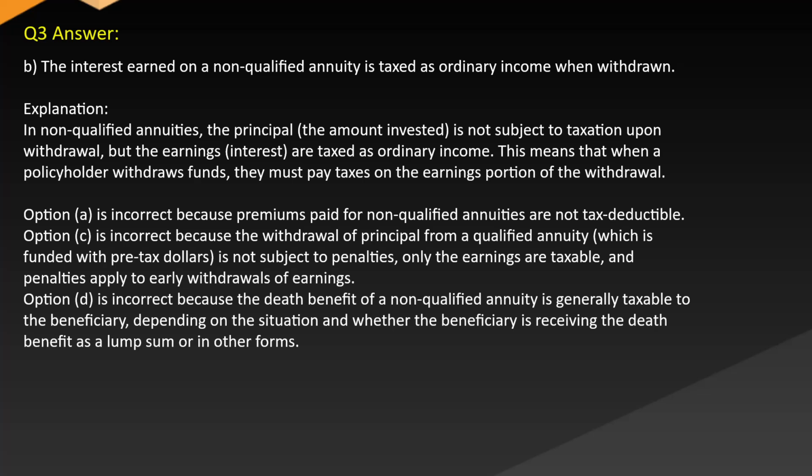Option C is incorrect because the withdrawal of principal from a qualified annuity, which is funded with pre-tax dollars, is not subject to penalties. Only the earnings are taxable, and penalties apply to early withdrawals of earnings. Option D is incorrect because the death benefit of a non-qualified annuity is generally taxable to the beneficiary, depending on the situation and whether the beneficiary is receiving the death benefit as a lump sum or in other forms.